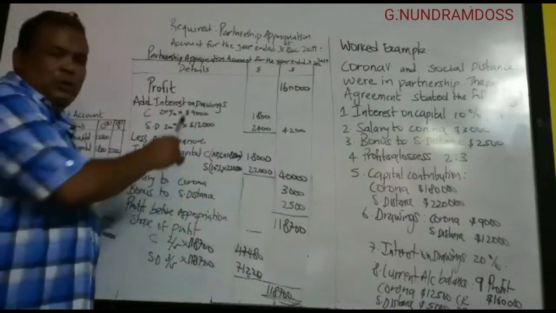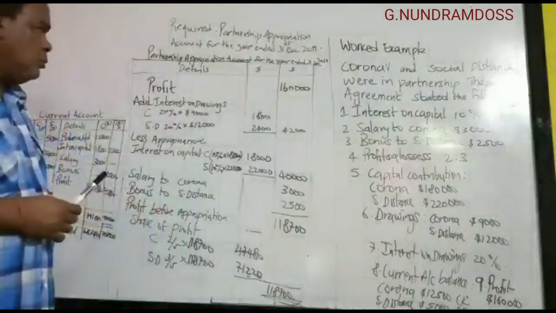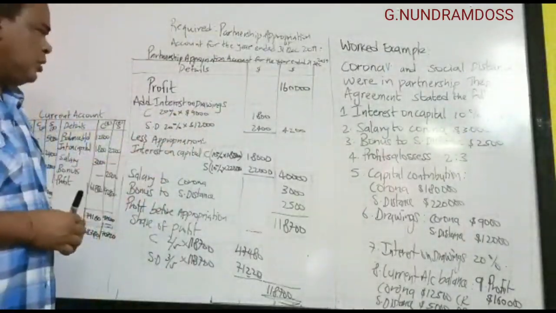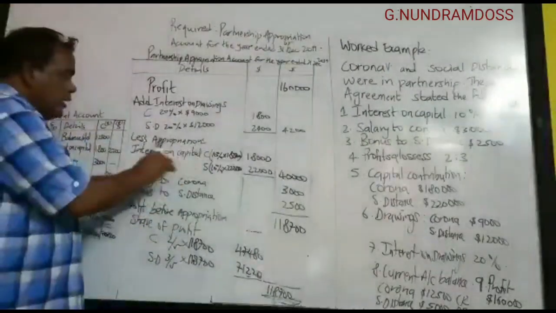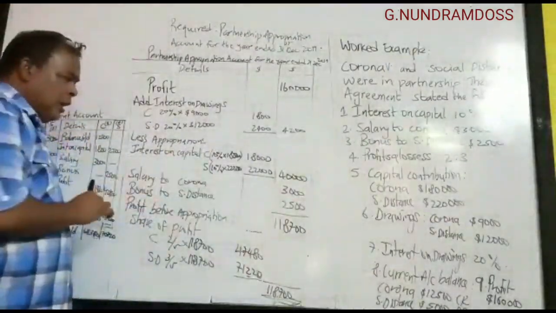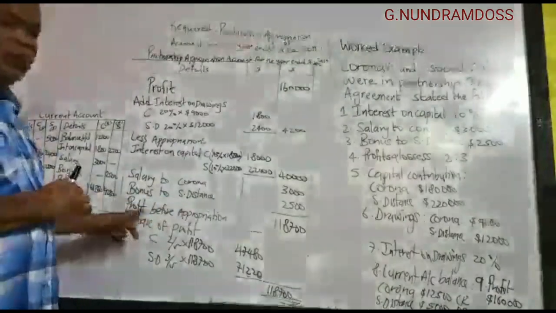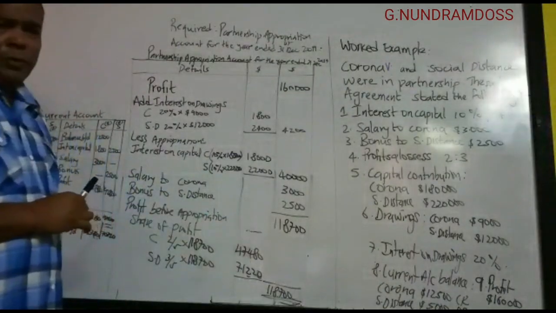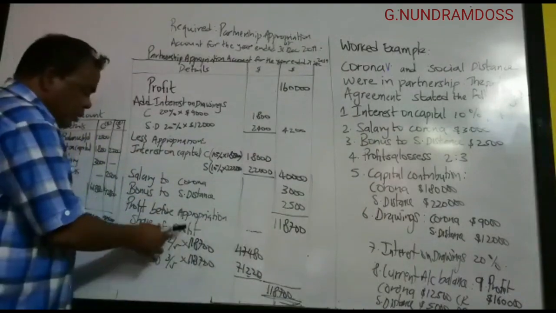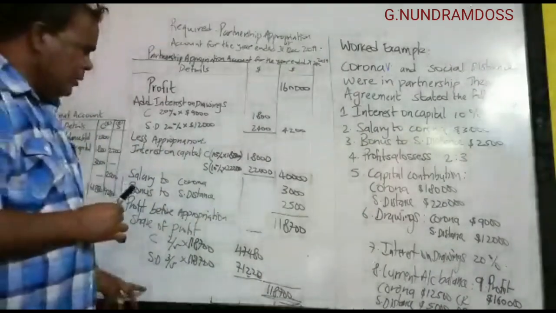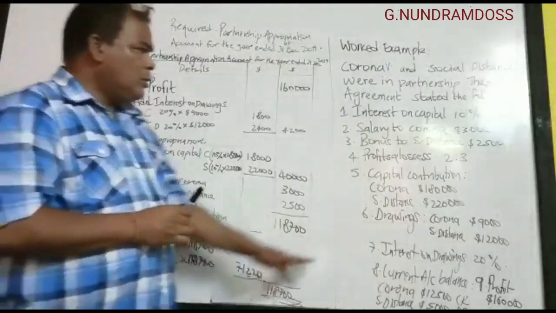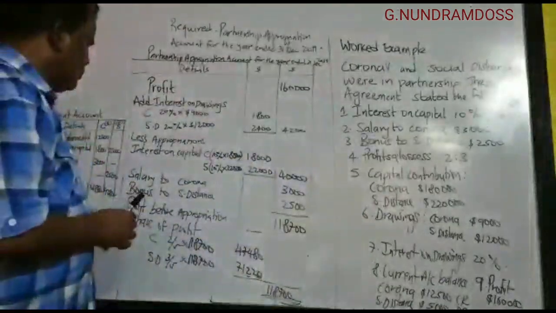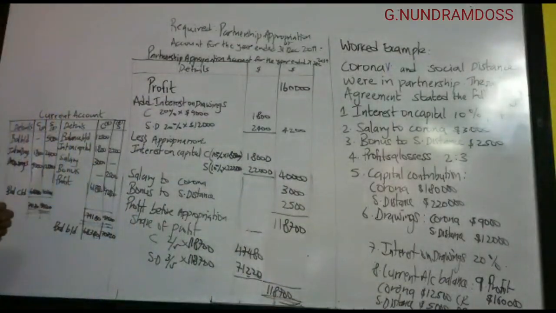So here, how we have to prepare an appropriation account. We take the profit, we add interest on drawings for the partners, we have to calculate it. Then less appropriation: interest on capital, salary to partners, bonus to partners. Then the profit left is called profit before appropriation. Then we allocate the profit in the profit sharing ratio given, 2:3. So we allocate it, we get the profit. And we have to prepare the current account.